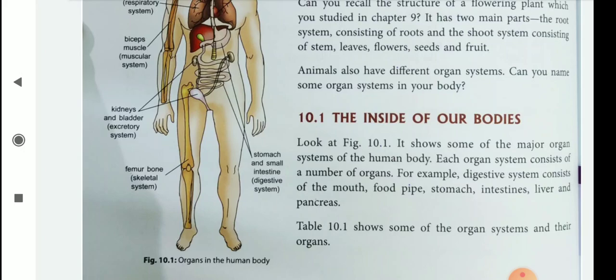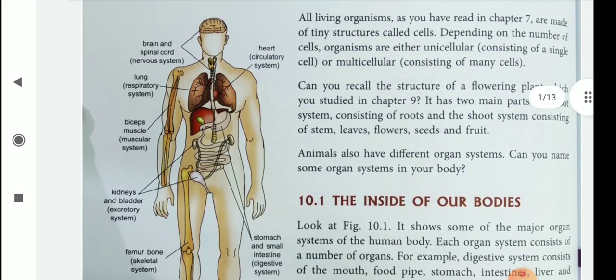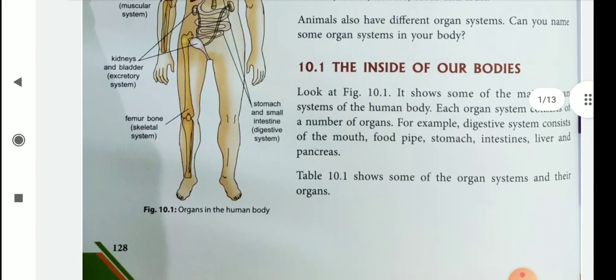Look at figure 10.1. Here this figure is given. It shows some of the major organ systems of the human body. Each organ system consists of a number of organs. For example, as I already told you, the digestive system consists of mouth, food pipe, stomach, intestine, liver and pancreas.